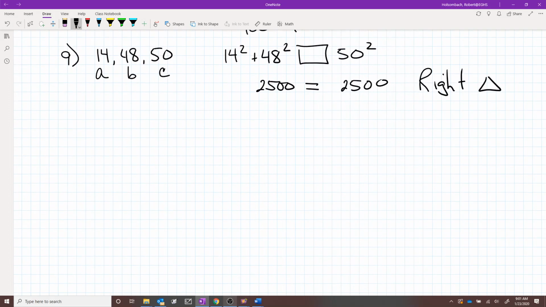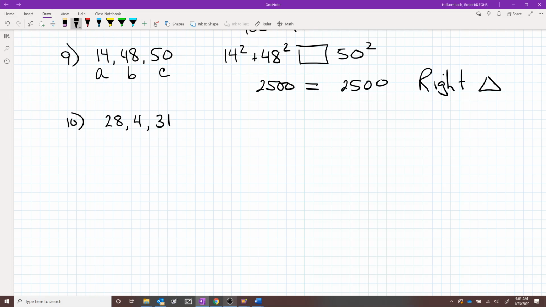Number 10 is the same question. A triangle has side lengths 28, 4, and 31. Classify it as acute, obtuse, or right.